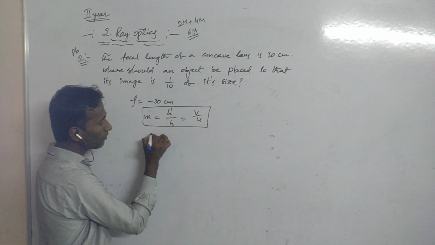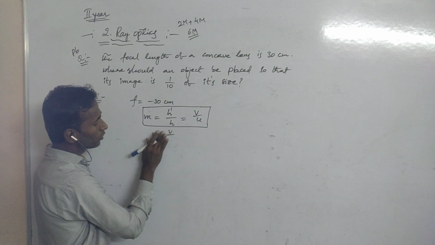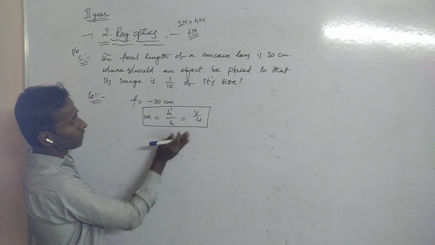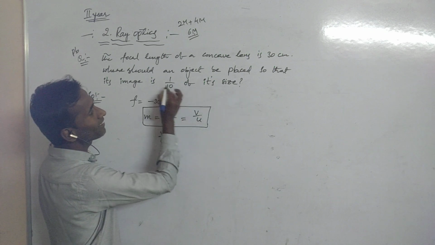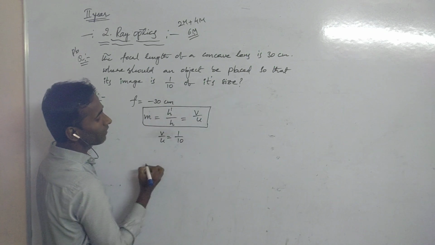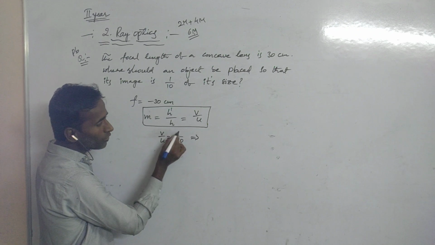So now from this formula, m is equal to v by u. No need to write m is equal to v by u; directly you can take v by u is equal to how much is given here? The size is 1 by 10 given. That implies, from this formula, take u to the other side.